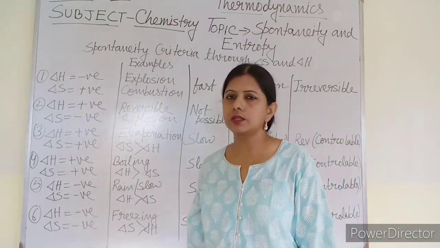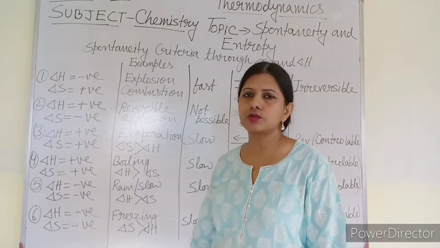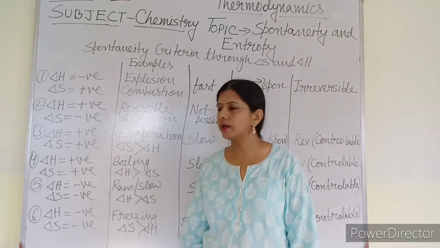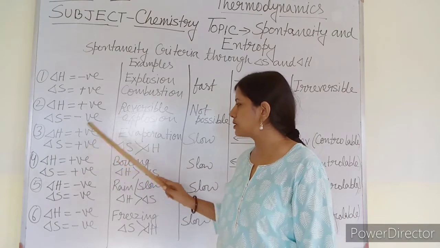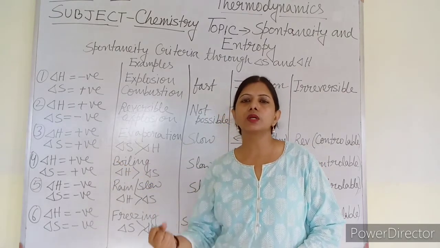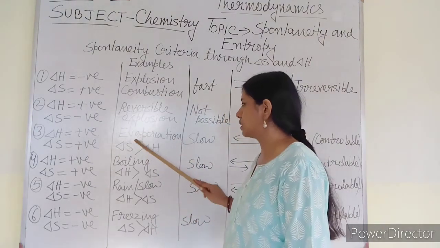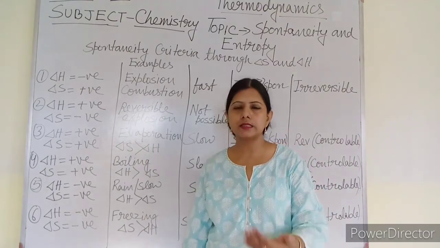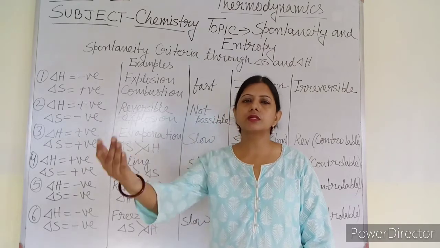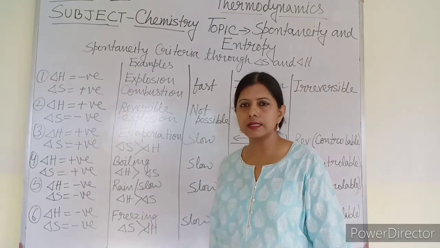Now third condition. Third condition, delta H is positive, delta S is also positive. Delta H is positive means endothermic reaction, I already told you. And delta S positive means more randomness. Endothermic reaction, but the molecular randomness is increasing. Example is evaporation. During evaporation, heat energy is taken from the surroundings. So it is endothermic, but as the molecules are evaporating, changing into gaseous state, that means randomness is increasing.